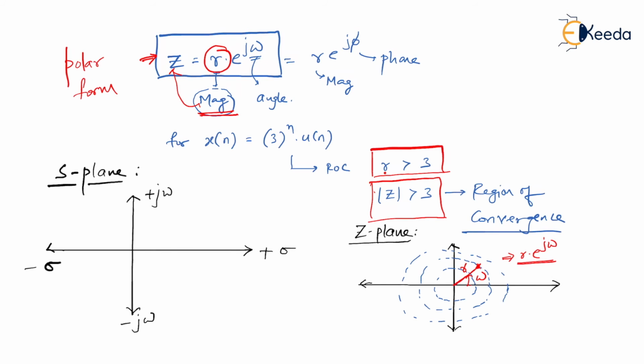I hope you can see this. So r is nothing but the radius of this circle. Am I right? r is nothing but the radius of this circle, and omega is nothing but an angle with respect to that point. So when omega is varied from 0 to 2 pi, you get a complete circle. In a way, you get circles in case of Z plane. Now we are going to see the ROC relationship between Laplace transform and Z transform.